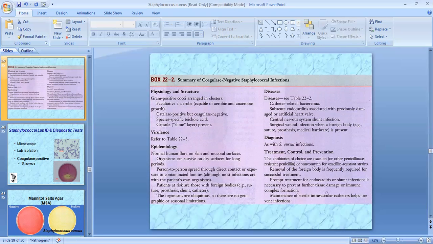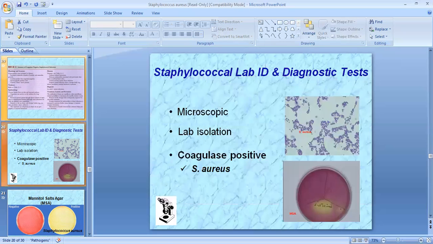Person-to-person spread is through direct contact and exposure to contaminated fomites. Patients at risk are those with foreign bodies, and the organisms are ubiquitous, so there is no geographical or seasonal limitation. In disease, there is subacute endocarditis associated with previously damaged and artificial heart valves, central nervous system shunt infection, and surgical wound infection. In treatment, broad-spectrum antibiotics are effective.